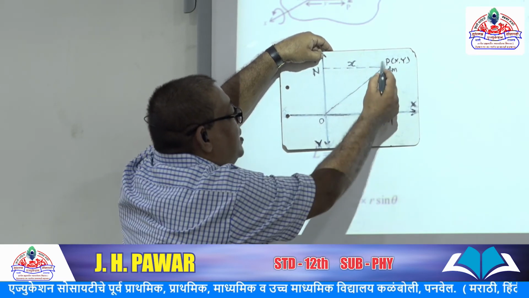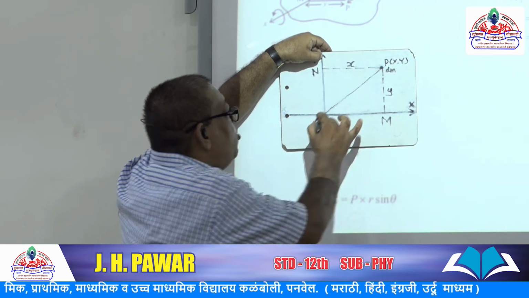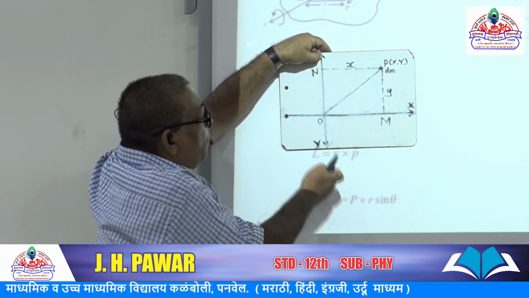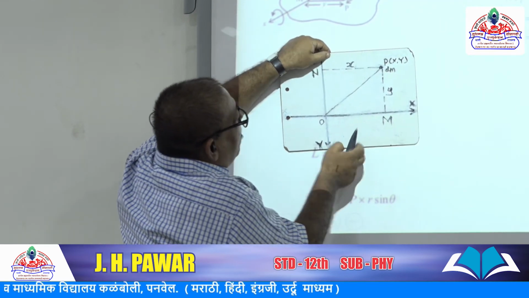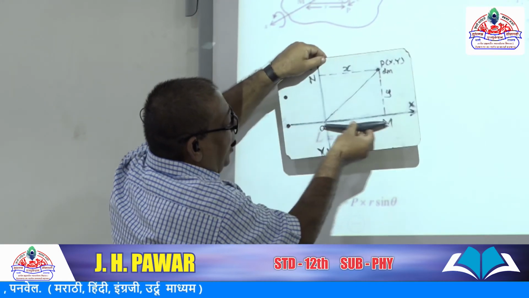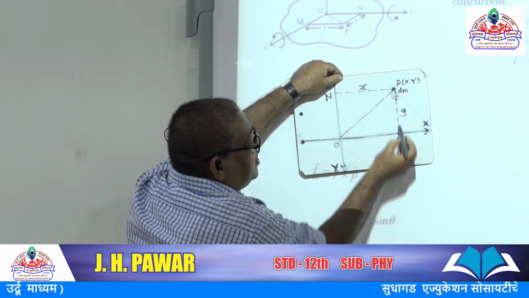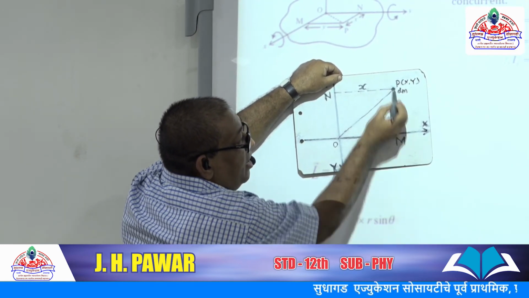Draw perpendiculars PM and PN. Join OP. Then note the thing. What is the moment of inertia of this lamina about the x-axis? Look here, it can be rotated in this way. This small element dm is situated at distance y.